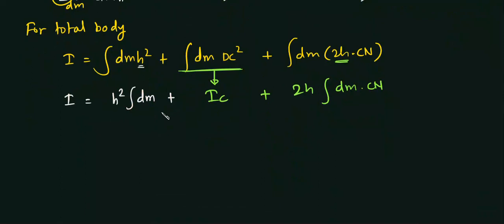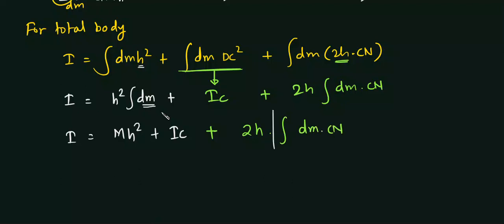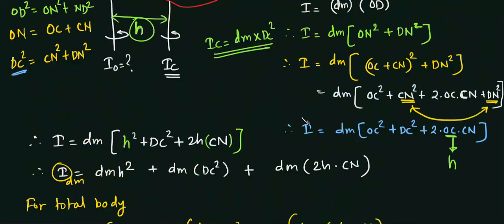So for the whole body, the summation of mass will be capital M, that is the total mass of the body, and this I will become mh square plus IC, sorry, not IC square, it is simply IC, that moment of inertia, plus 2 into h into integration of dm into CN. Now this is important, because we already know that the value of this will become 0. So let's go back here.